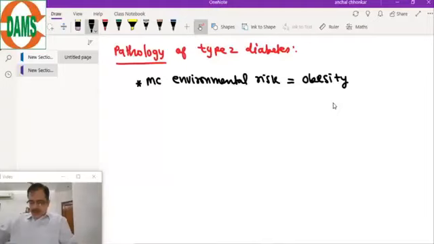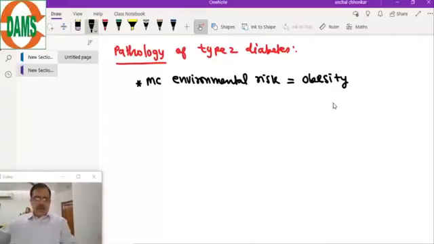What is latent type 1 diabetes? There is no term like latent type 1 diabetes. These are the stages: stage 1, stage 2, stage 3 of the diabetes. Genetic etiology of type 1 diabetes: the genetic etiology is HLA-DR3 and HLA-DR4. These are the markers. These are the genetic predispositions.